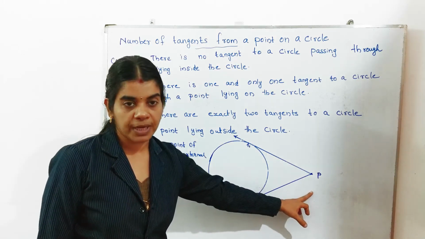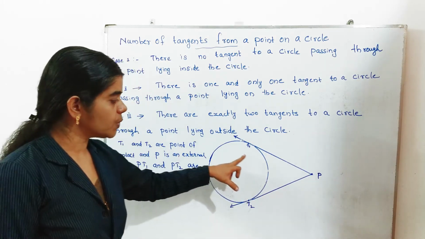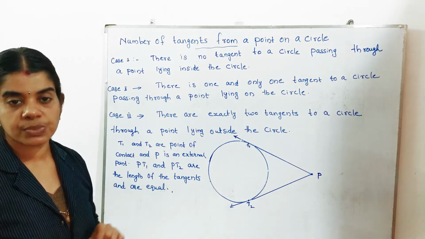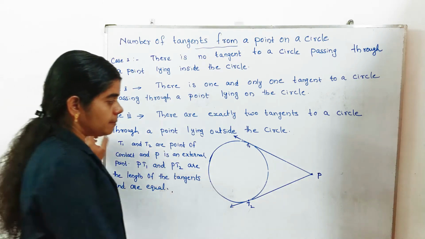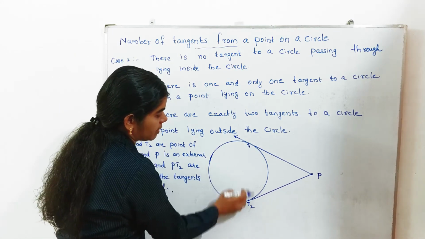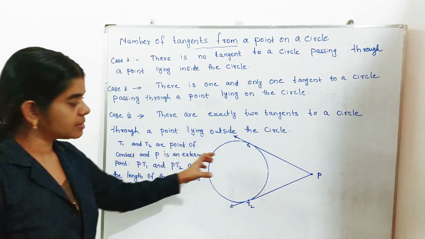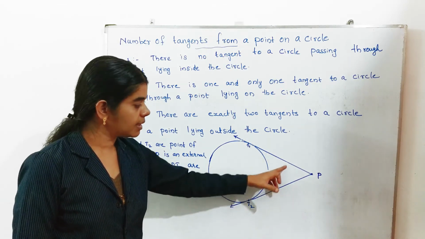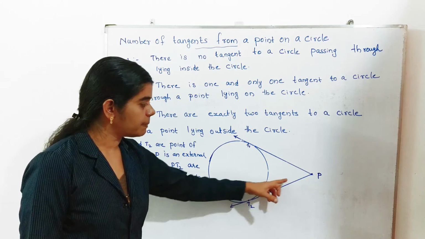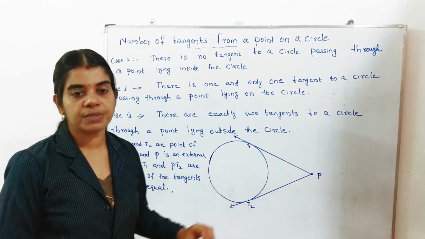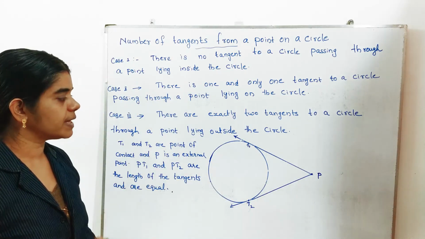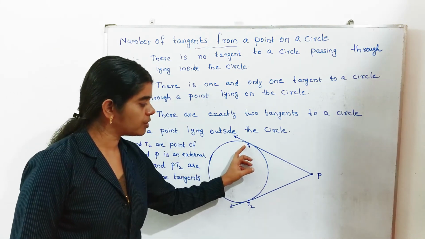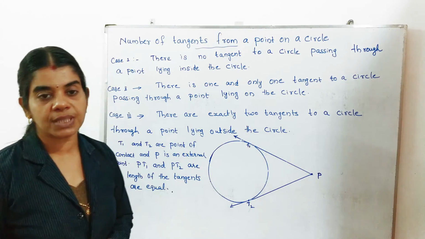Here P is a point outside the circle. From the outside point, we can draw exactly two tangents. Here T1 and T2 are the points of contact. T1 and T2 are the common points of the circle and the tangents. Here PT1 and PT2 are the lengths of the tangents. How can we find the length? The distance from the external point to the point of contact is the length of the tangent.